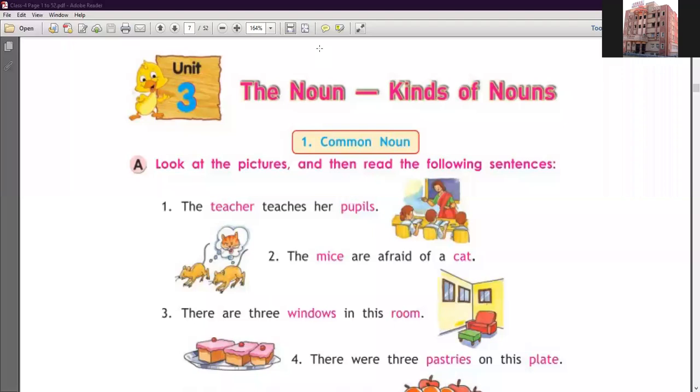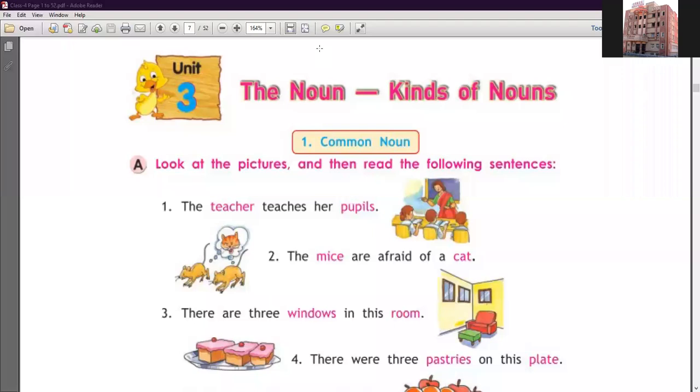Firstly, you have to know about the noun. What is a noun, students? Words which are used as the name of a person, animal, place or thing are called nouns. All these nouns are common nouns. ये जितने भी nouns होते हैं वो Common nouns होते हैं. Everything around us is called a noun. So in one word, we can say that the noun is a naming word. Clear, students? Now let's start its kinds.